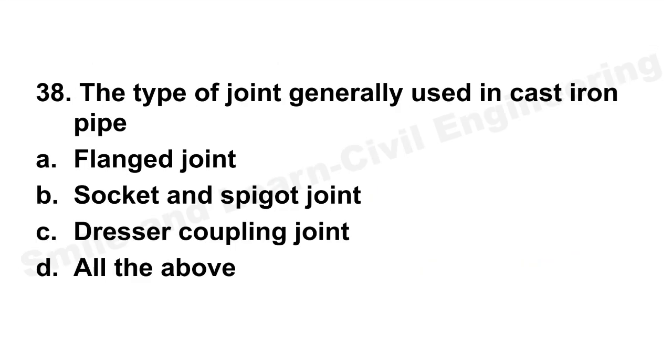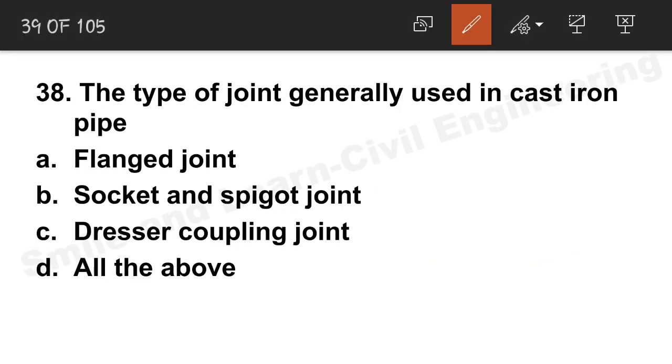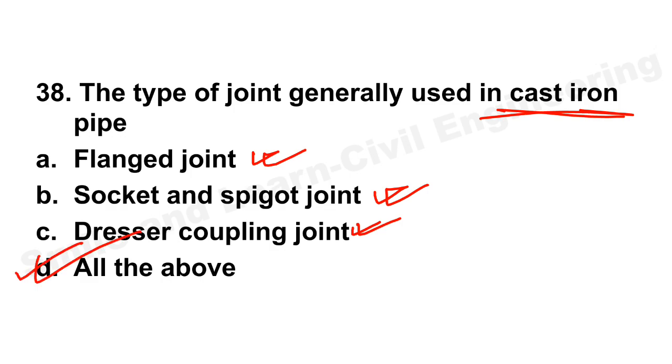Next question, the type of joints generally used in cast iron pipe. In case of cast iron pipe, we definitely use flange joint, socket and spigot also, and dresser coupling we also use. Three types of joints. Some places only flange joint is given, but in case of cast iron pipe we can use all three of them. So all of the above is the correct answer.